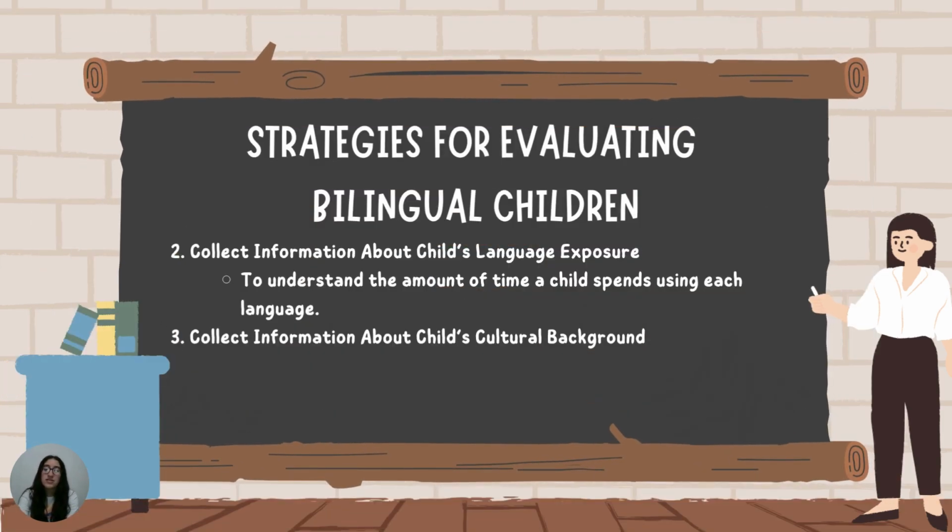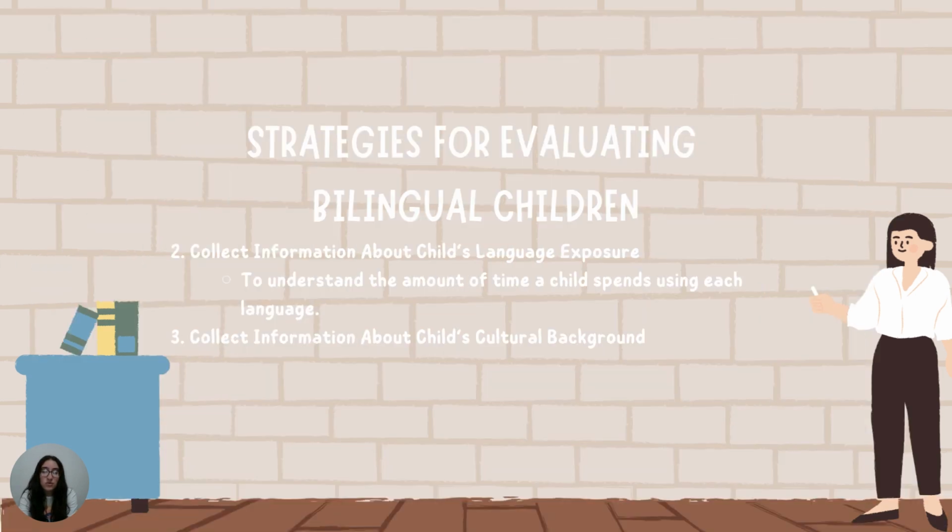Our second strategy is to collect information about the child's language exposure. And why, you may ask? Well, it's to understand the amount of time a child spends using each language. This information helps to know their language proficiency and usage patterns. Now, as you can see, number 3 says another strategy is to collect information about the child's cultural background. It's to know how it may influence their language upbringing.